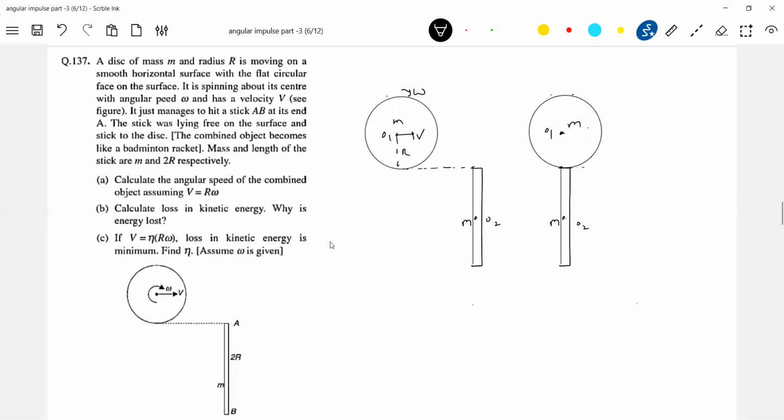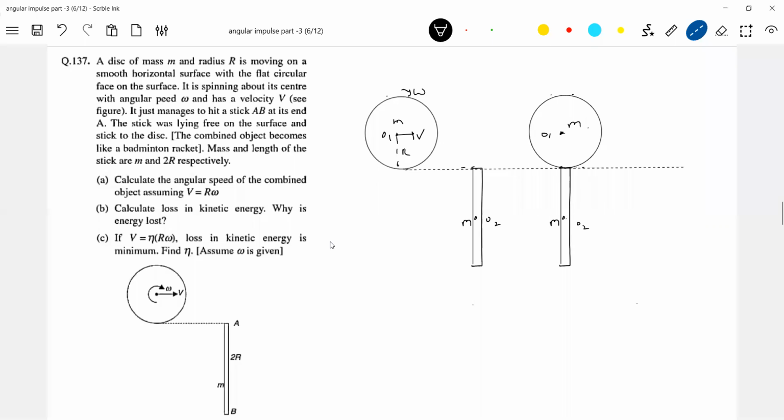Mass of this is m, and this was that particular point. Just make observation of the diagram. I think you can manage very comfortably. So this will become now a racket, no? And it's a rigid body now. The disc plus rod is a rigid body.